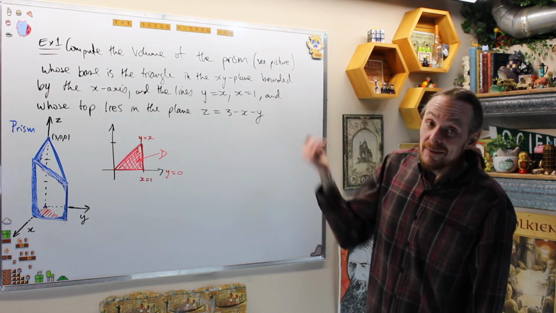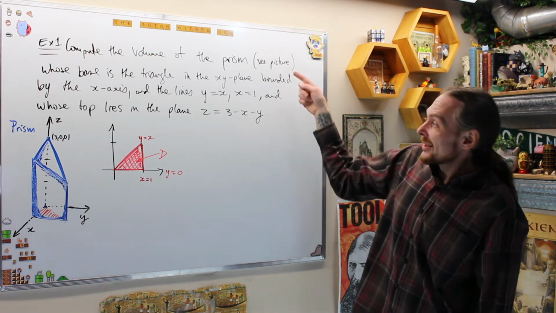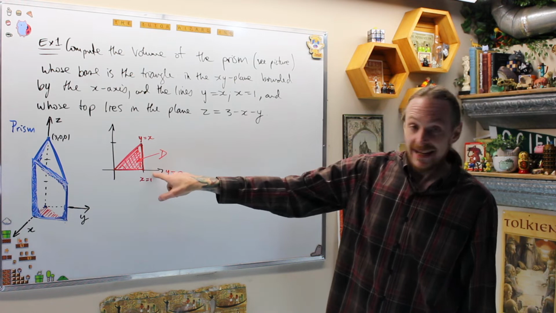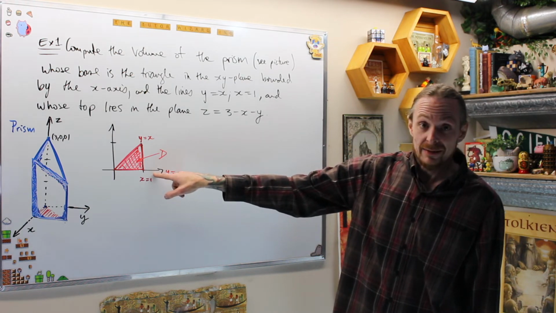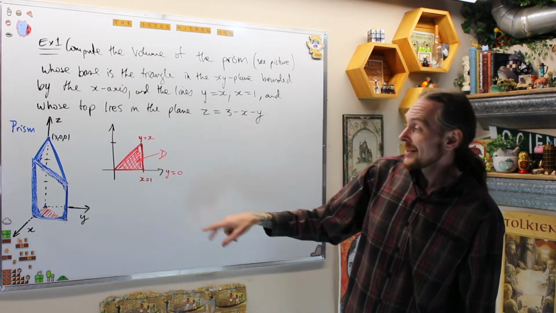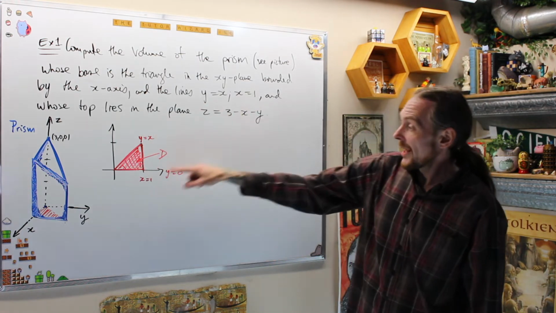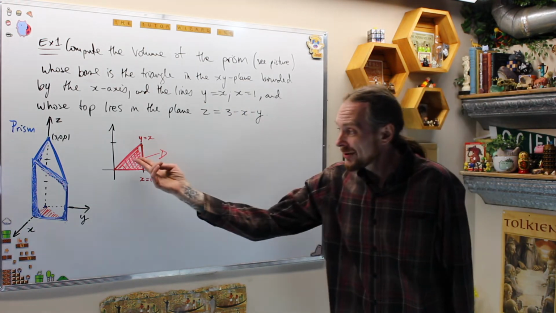They're saying, find the volume of the prism, see the picture, whose base is the triangle in the plane, this guy. So first I draw the triangle in the plane for myself, so then I've got an idea. It says the x-axis, which is kind of mean, which is y equals 0. Then it's the line y equals x, and the line x equals 1. Now I have my triangle.